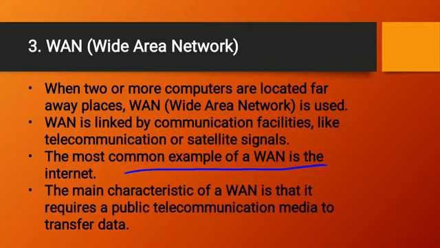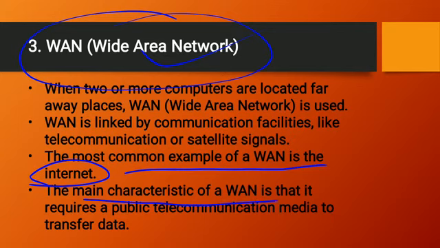So that means the internet is the example of a wide area network. Wide means a broad place, a broad area, and that will be the whole world. So we can say WAN is a wide area network where we can connect with the people around the world.